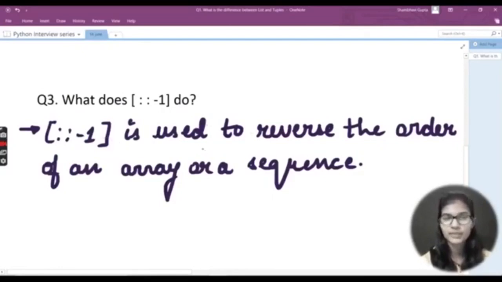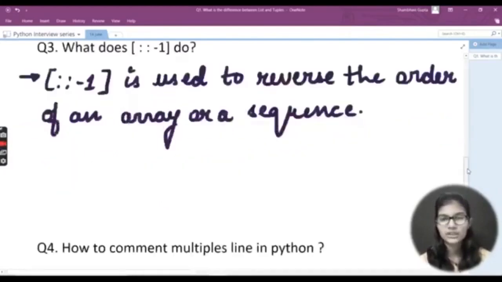Now, if someone asks you to write a program to use this colon -1, then you can just write a program for string slicing, for an array or anything. So let me take an example.